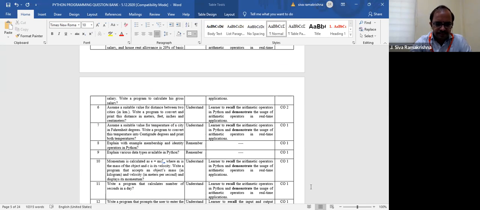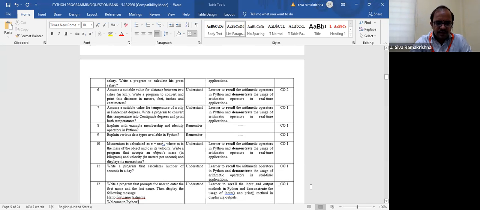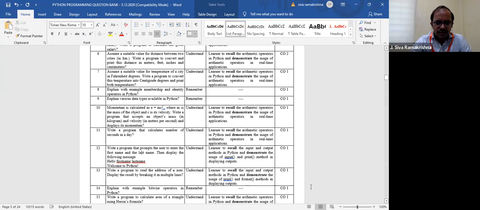What is the next question? See the 12th one. Write a program that prompts the user to enter the first name and then last name, then display the following message: Hello first name, second name, welcome to the Python.